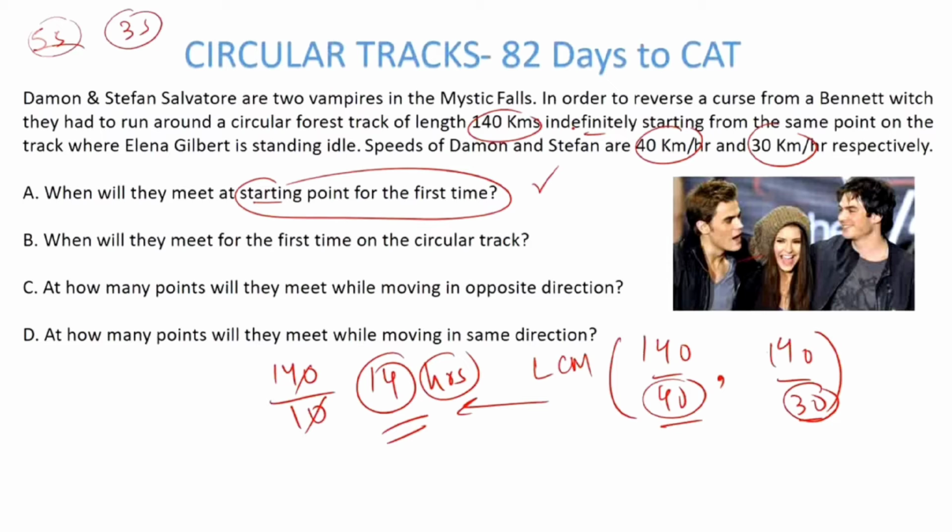So the first question is done, right? So when the two speeds are x and y and the length of the track is L, they will meet at the starting point at the LCM of L upon x and L upon y, right? So that first part is done.